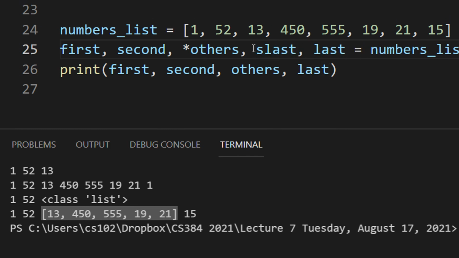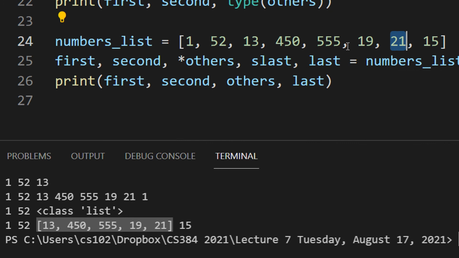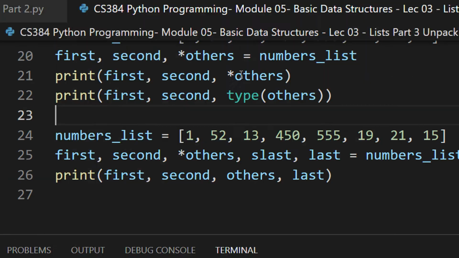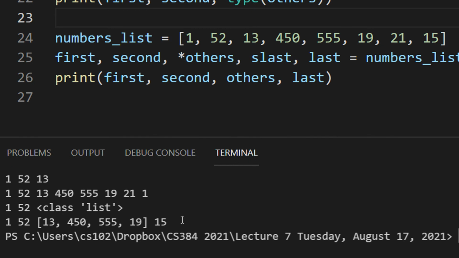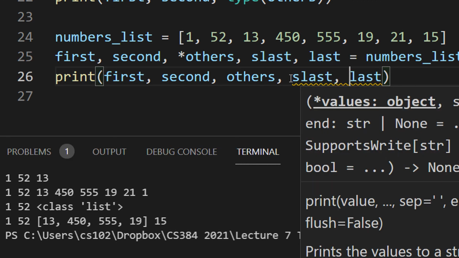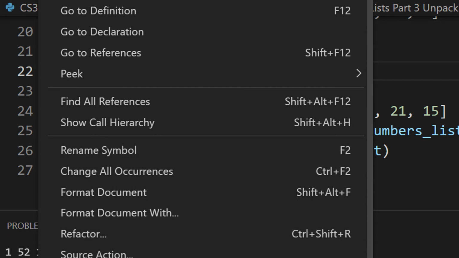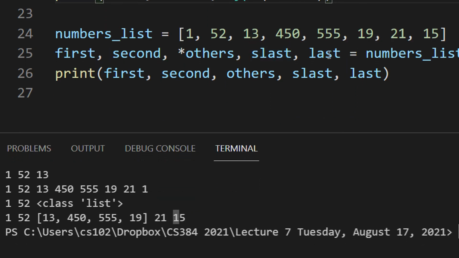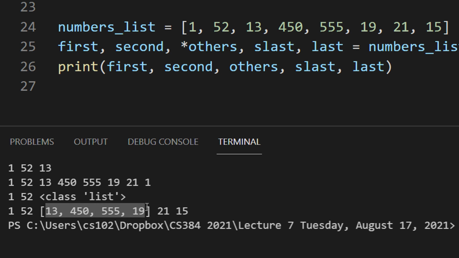If I keep it as last, right, second last, so what will happen? 21 will come to second last and others will be as it is. Okay, I didn't print the value of second last, my mistake. Yeah, so you can see 21 and 15 are now assigned to second last and last, and others are assigned to this. So how nicely Python takes it.